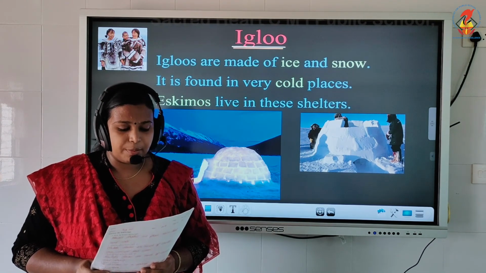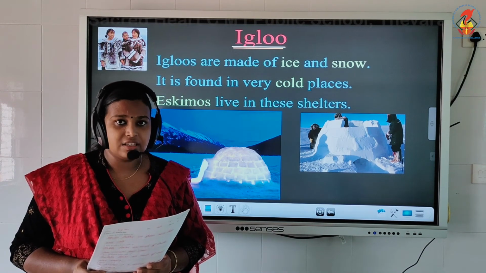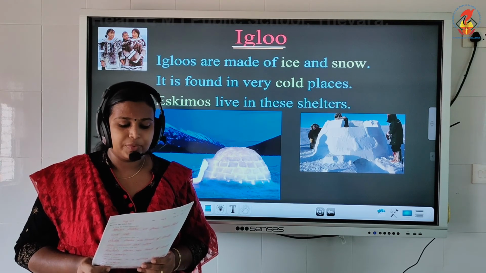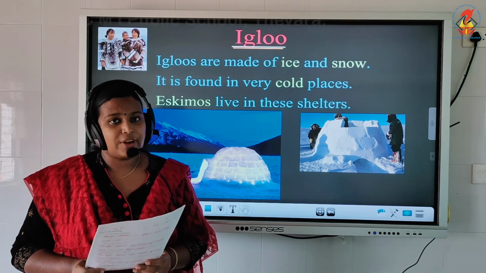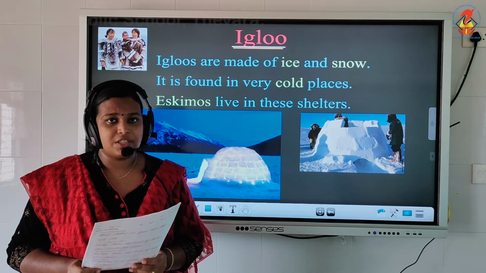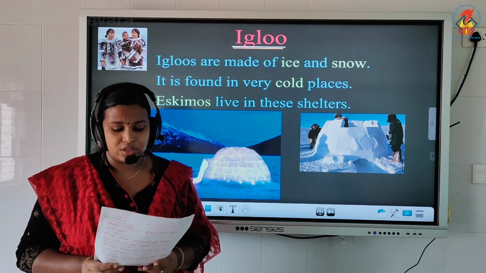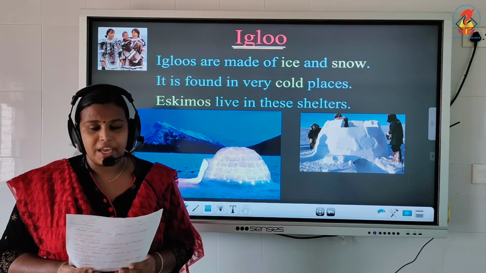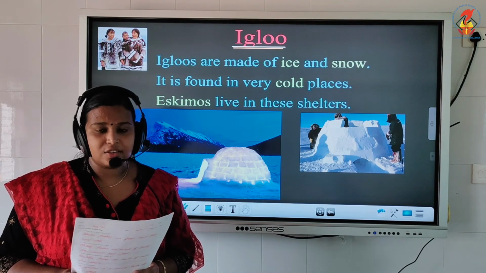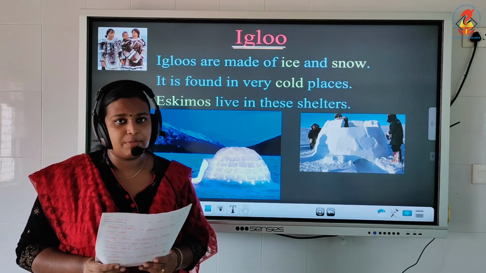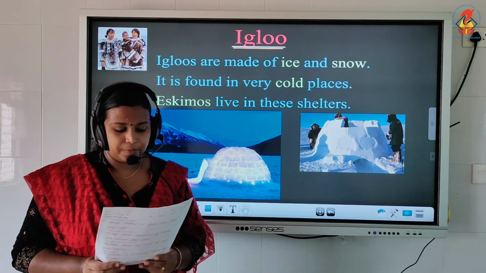These are made up of bricks, iron, cement and wood. Bungalows, flats, etc. are the examples of Pakka houses. Second one, Kacha houses. These houses are made up of mud and straw. Hut is an example of Kacha house.